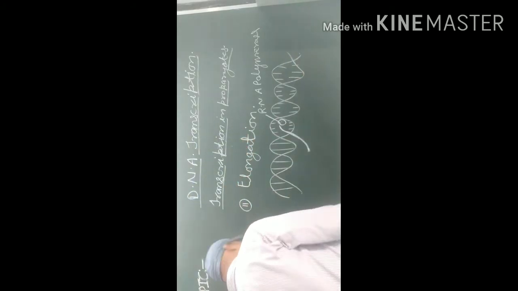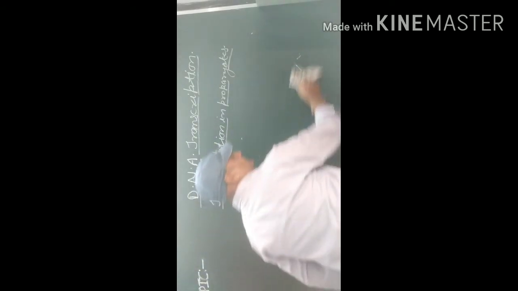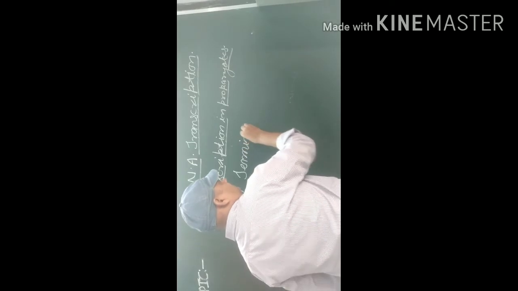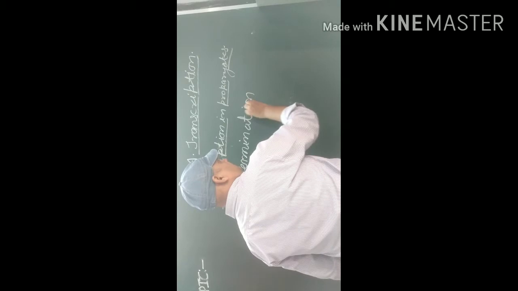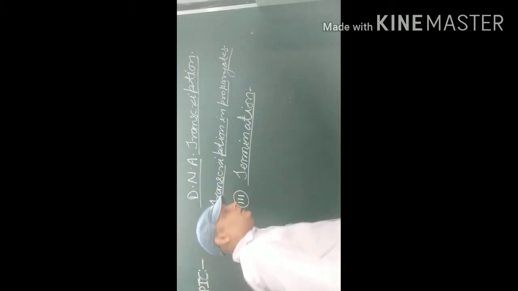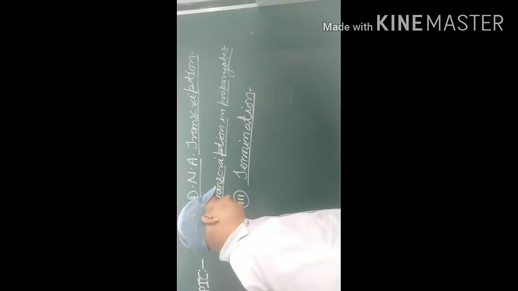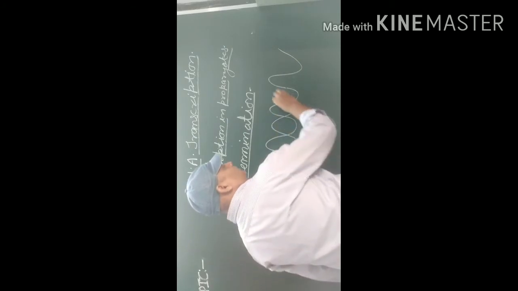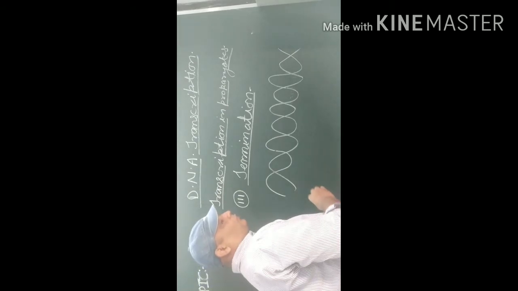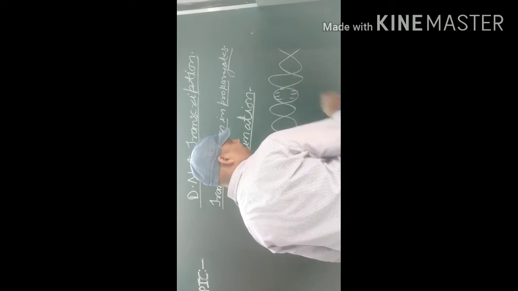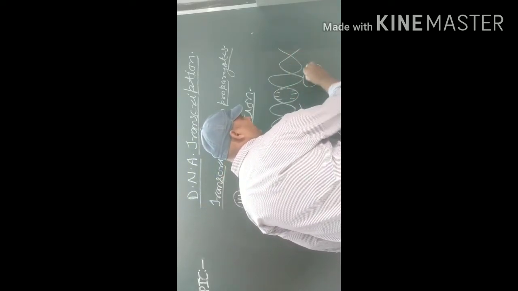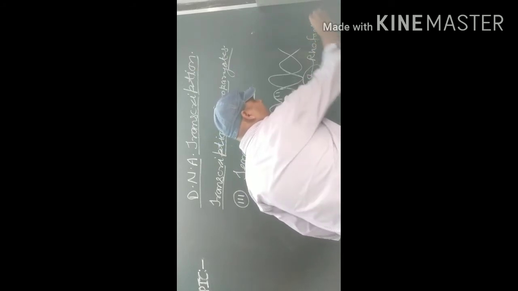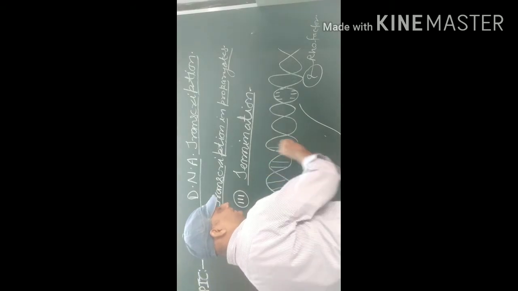And third is termination. In this process, when the complete RNA strand is formed, the terminator, that is the rho factor, binds to RNA polymerase and the process stops.